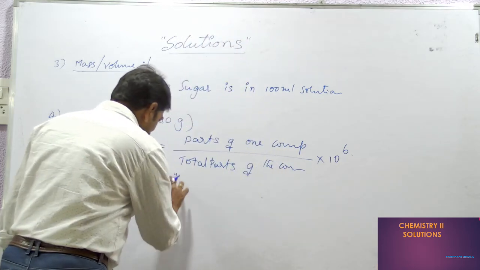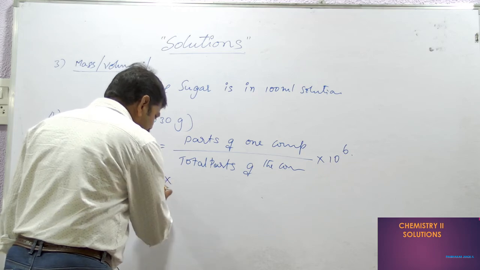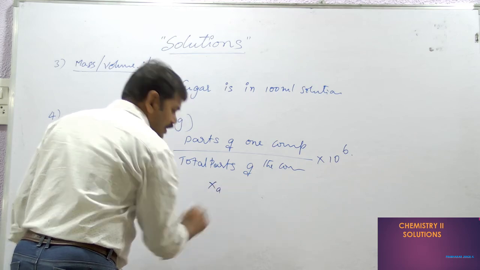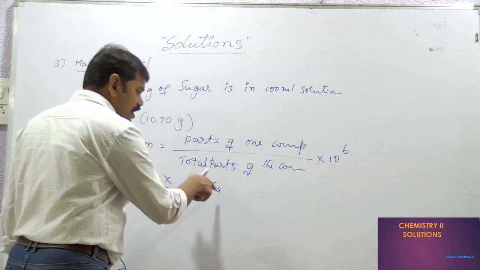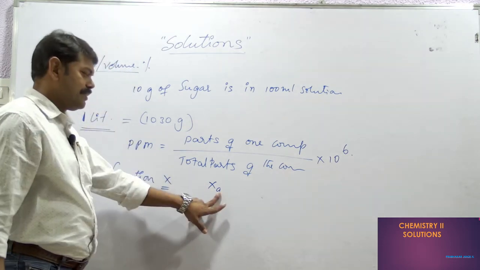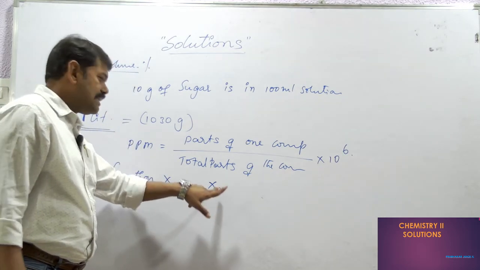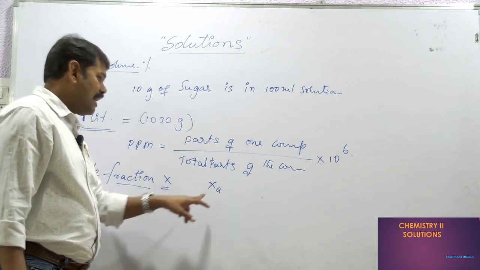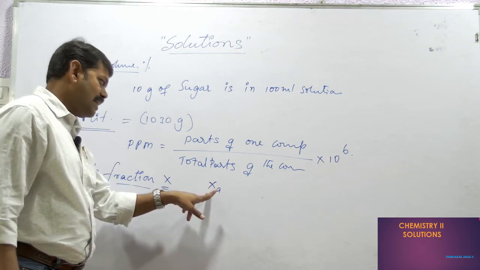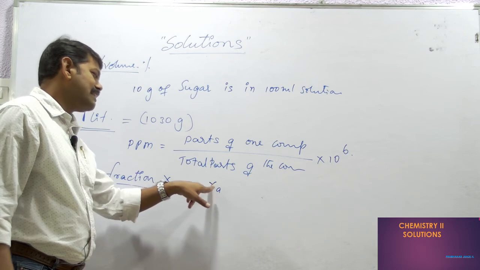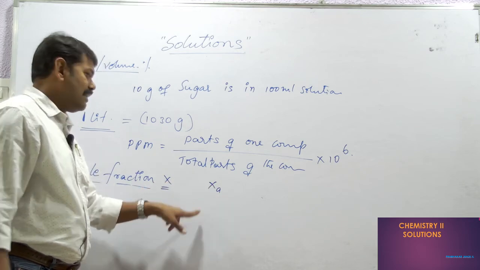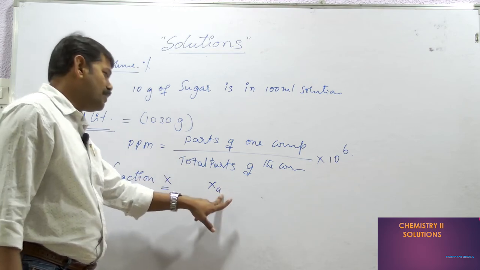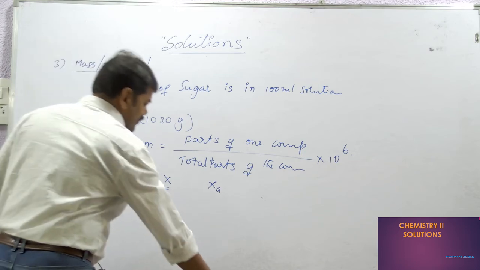This X has a subscript with a given component. Suppose I take XA, it means mole fraction of component A. This is a subscript which indicates the component name. Suppose instead of A I have taken sugar, I have to write X sugar. If I have taken salt, I write X salt. Like that, X ethyl alcohol, X water, whatever it may be. The subscript tells about the substance, what component we have taken.